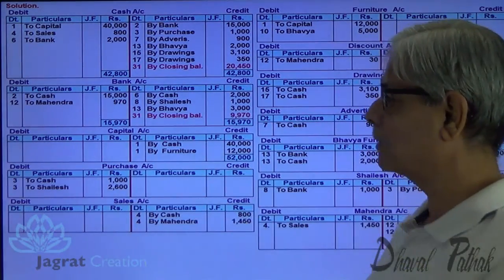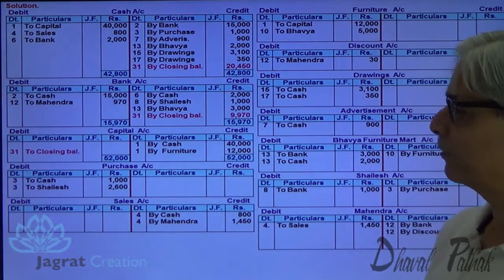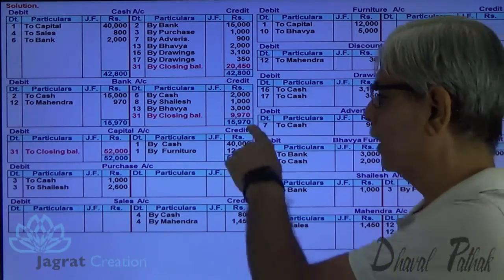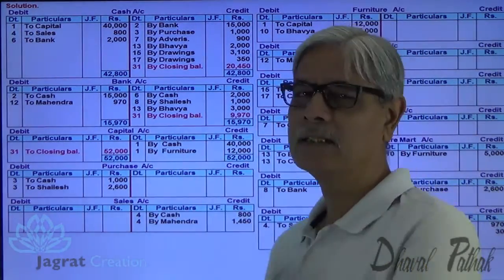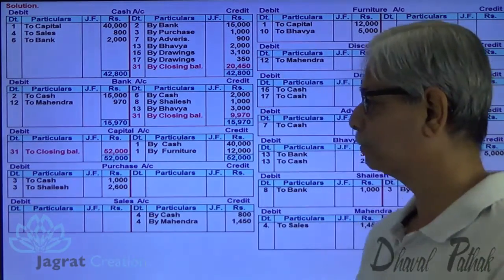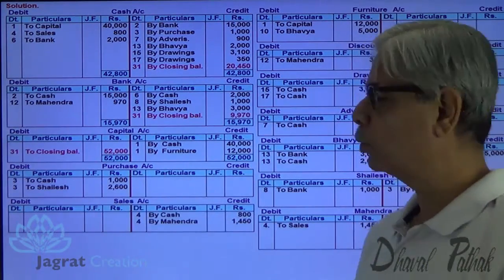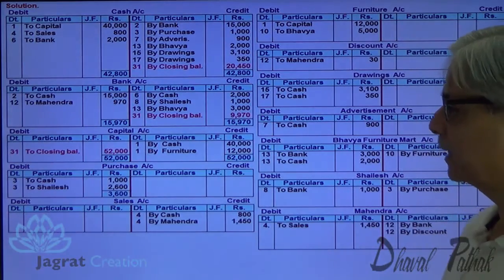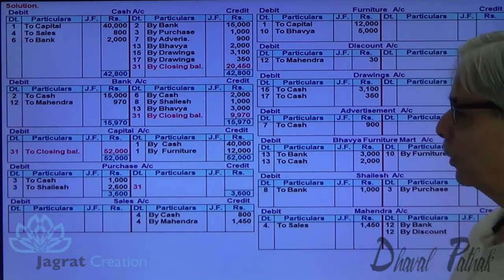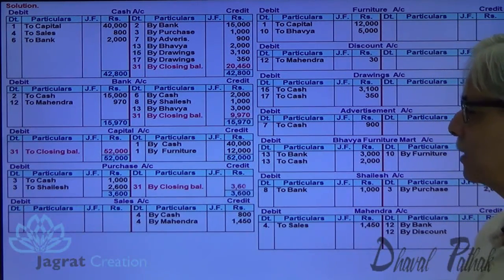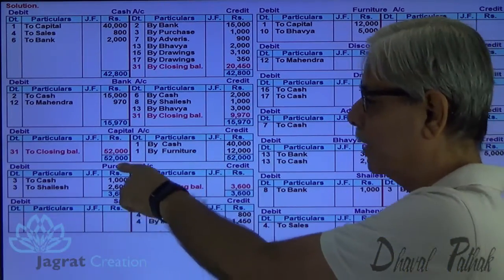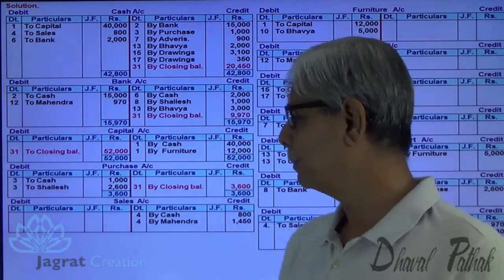Transfer this 52,000 to the opposite side. Closing balance of capital account is 52,000. Here the credit total is more, so this balance is identified as a credit balance. Purchase account, total of debit side is more, 3,600. Write 3,600 on the opposite side. Balance, closing balance 3,600. Here the debit total is more, so this is a debit balance.